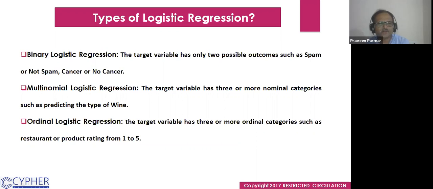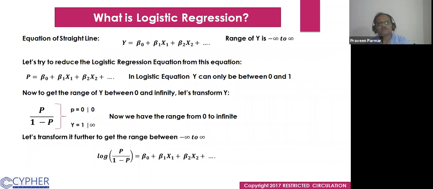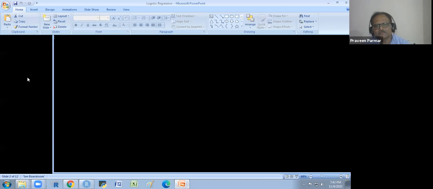Ordinal logistic regression: the target variable has three or more ordinal categories, such as restaurant or product rating from 1 to 5. Everything is the same as we have read in linear regression. So I explain you a few things about it.